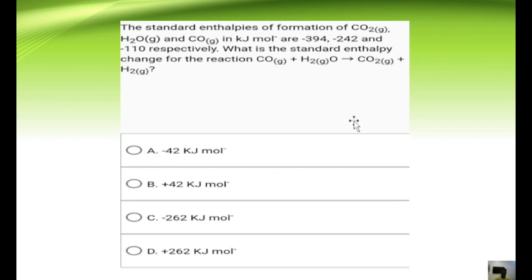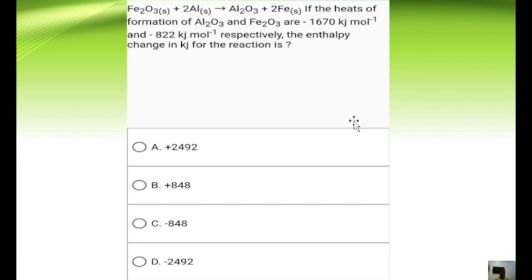Okay, so we're going to try just one more question on this before we move ahead. The question says, if the heat of formation of aluminium oxide and iron 3 oxide are minus 1670 kilojoules per mole and minus 822 kilojoules per mole respectively, meaning that Al2O3 has this while Fe2O3 has this.